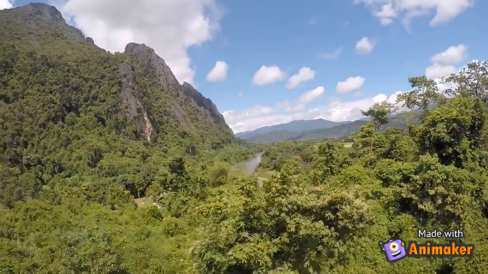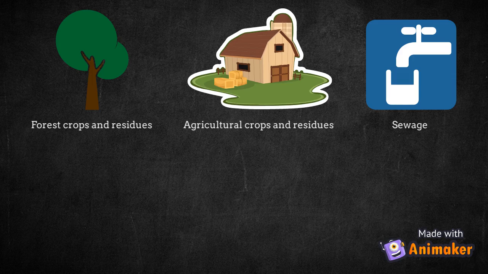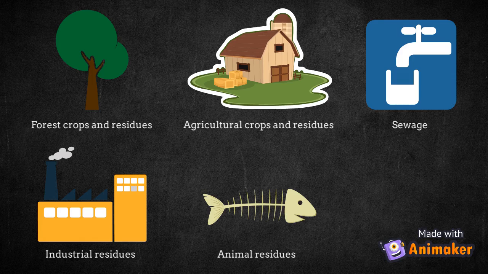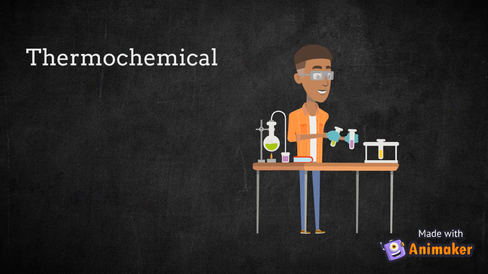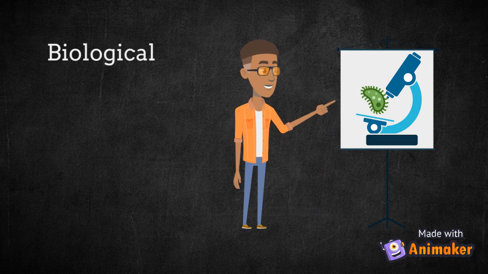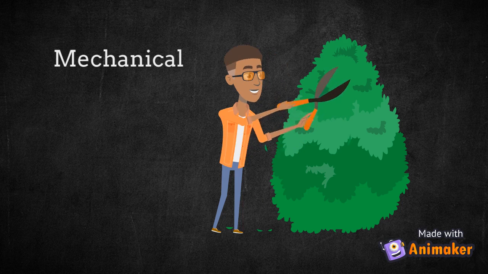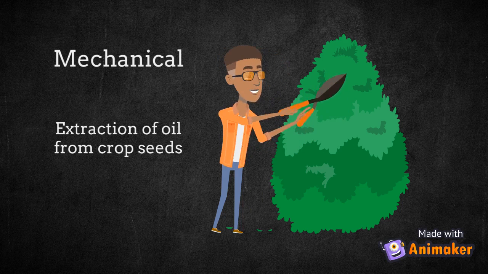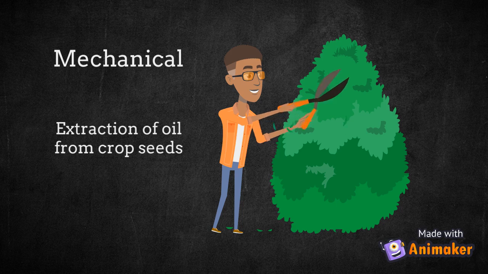Examples of biomass resources include forest crops and residues, agricultural crops and residues, sewage, industrial residues, animal residues, and municipal solid waste. Biomass can be transformed through thermochemical processes like combustion, gasification and pyrolysis. It can also be converted to energy by biological processes relying on microorganisms, like in anaerobic digestion. Lastly, another method is mechanical extraction, which is a process used to extract oil from crop seeds. It can be done with a screw press, and is sometimes followed by chemical processes.